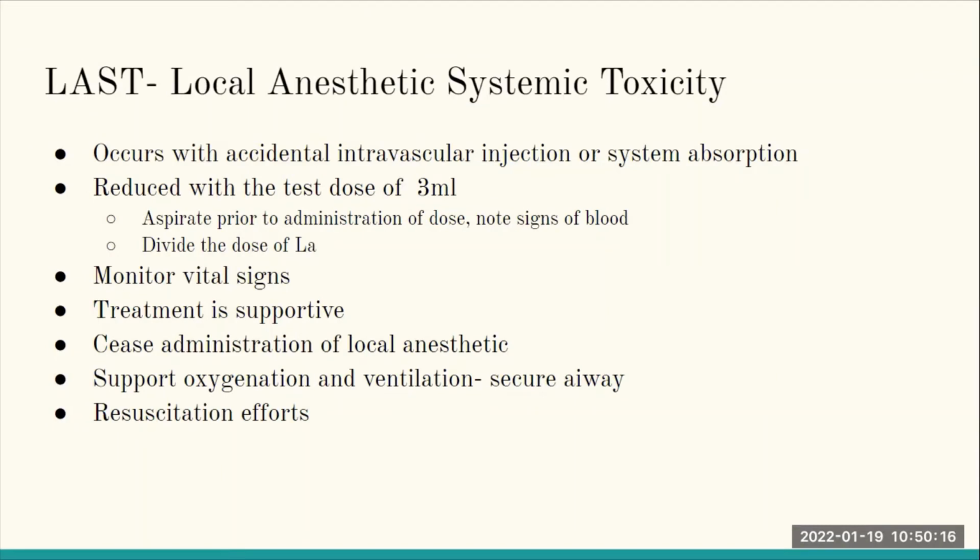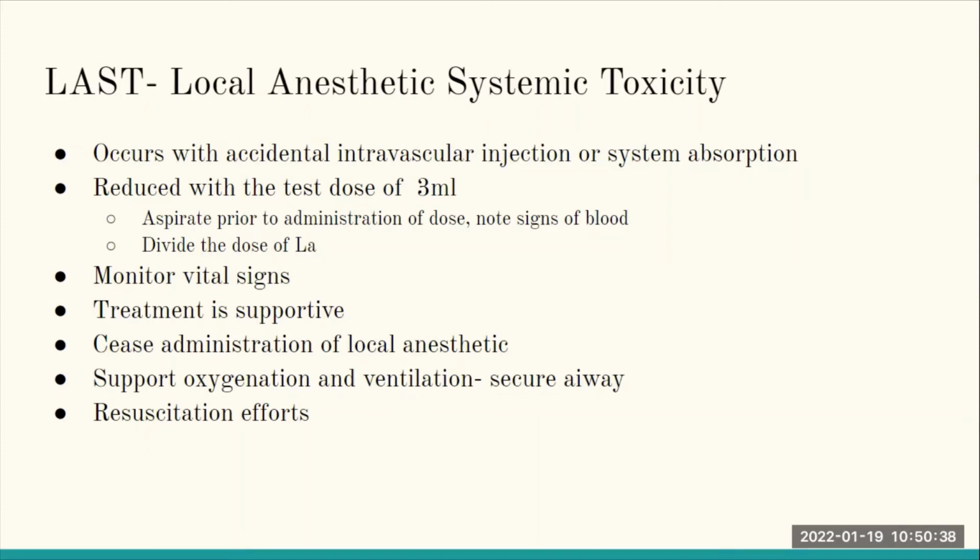So you might not be inside a vessel, but for some reason, the blood vessels around the space become so highly dilated, vasodilated, that there is rapid absorption into the system. And once you have rapid absorption into the system, in most cases, you will present with signs of toxicity.